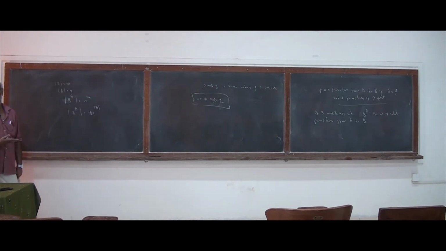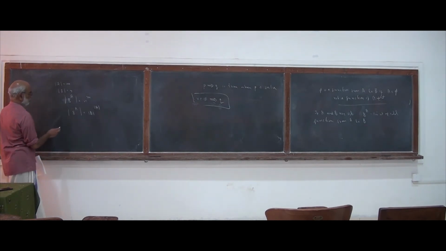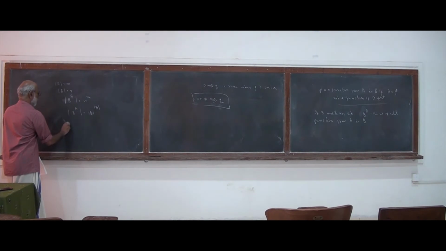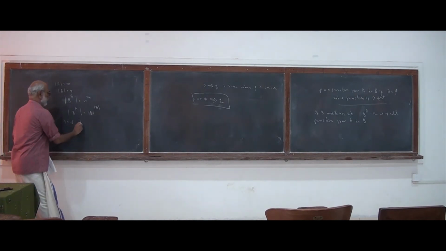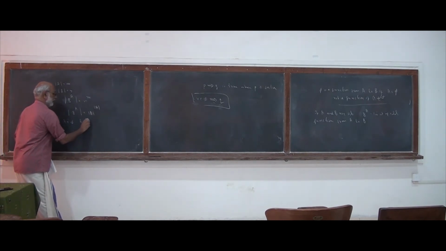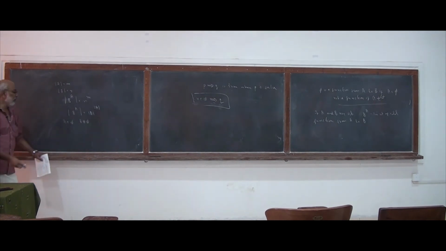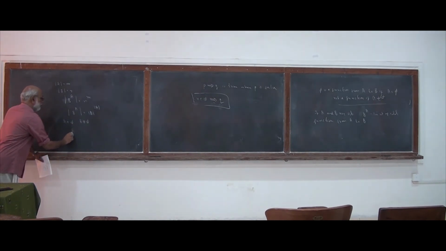For example, suppose A is empty and B is non-empty. How many functions are there from A to B?